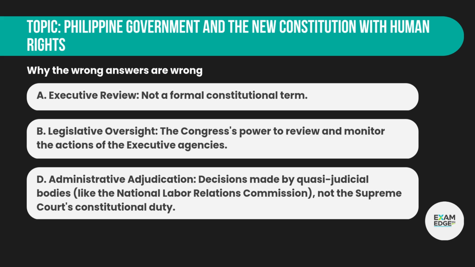Why the wrong answers are wrong? A. Executive review, not a formal constitutional term. B. Legislative oversight, the Congress's power to review and monitor the actions of the executive agencies. D. Administrative adjudication, decisions made by quasi-judicial bodies, like the National Labor Relations Commission, not the Supreme Court's constitutional duty.